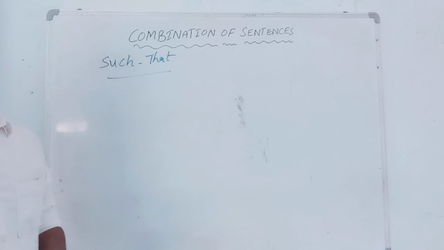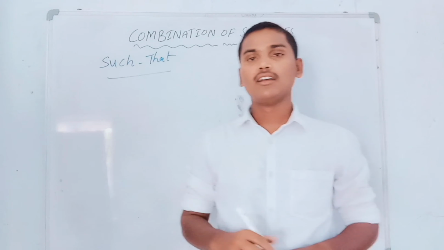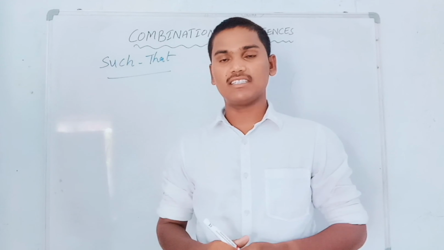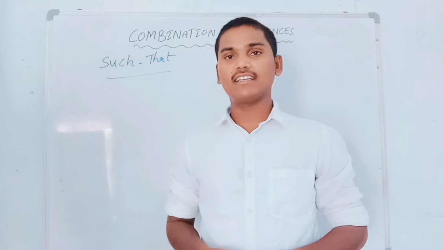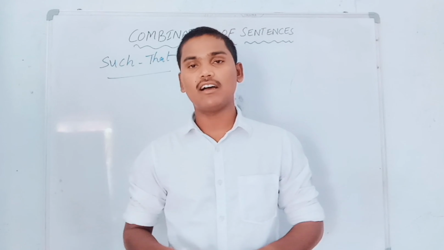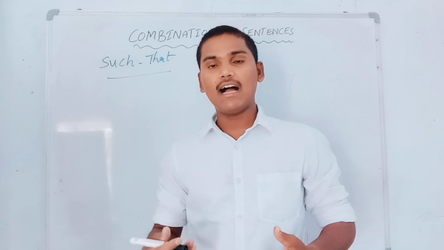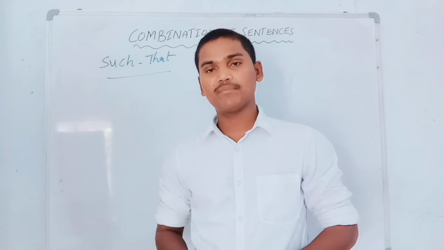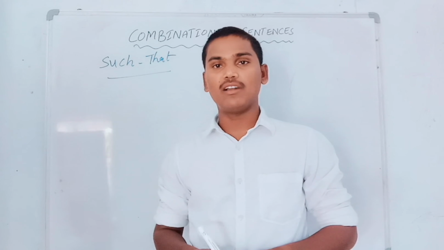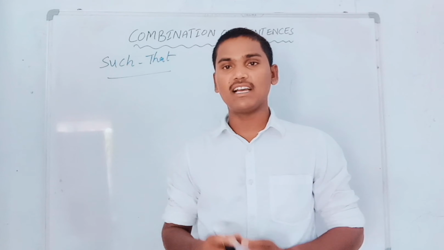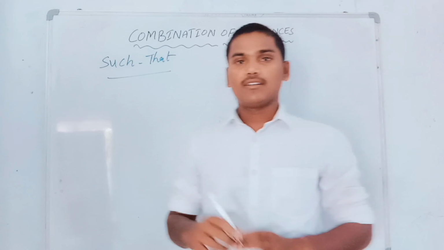First of all, I would like to tell you one thing: such that is a correlative conjunction in English. Basically conjunctions are of three types: coordinating conjunctions, subordinating conjunctions and correlative conjunctions. I think I taught you this in school. But in this video, I would like to teach you how to combine two sentences with the help of such that in a question paper.